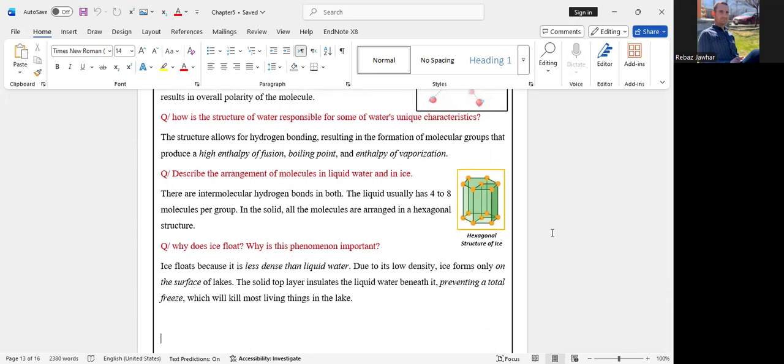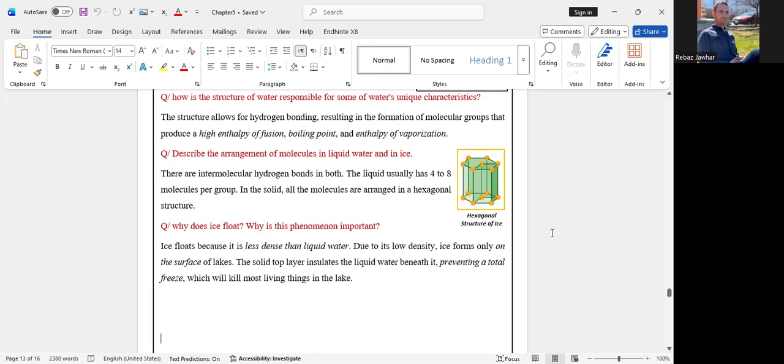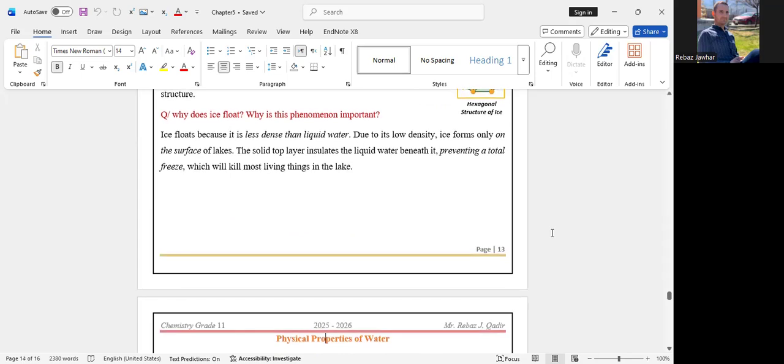Why does ice float, and why is this phenomenon important? Ice floats because it's less dense. Why? We said that there is more space between the molecules when water forms solid. Due to low density, ice forms only on the surface. The solid top layer insulates the liquid water beneath it, preventing a total freeze, which would kill most living things in the lake.